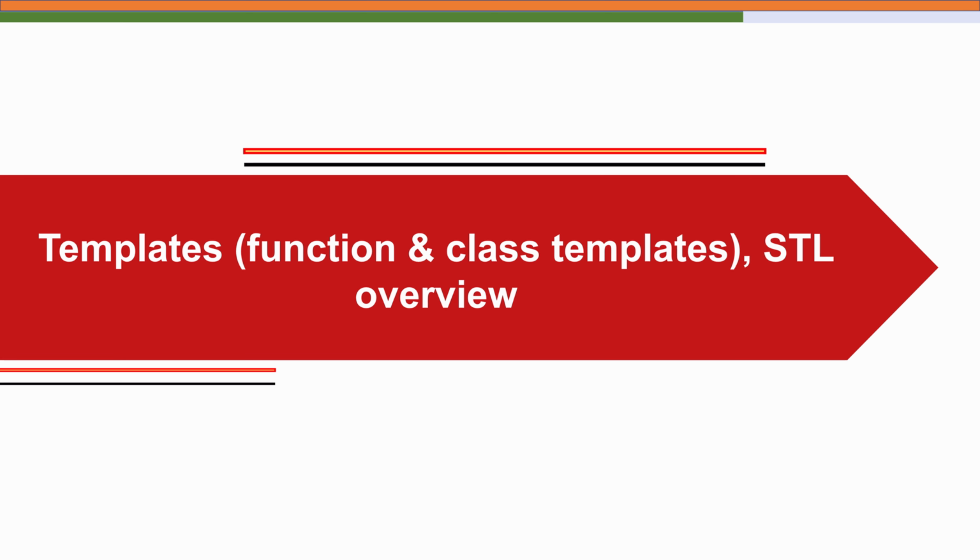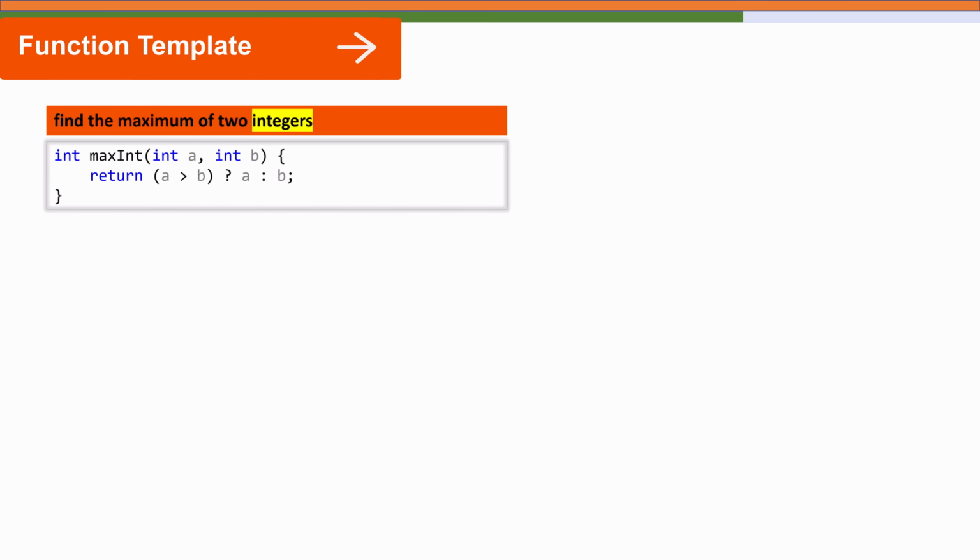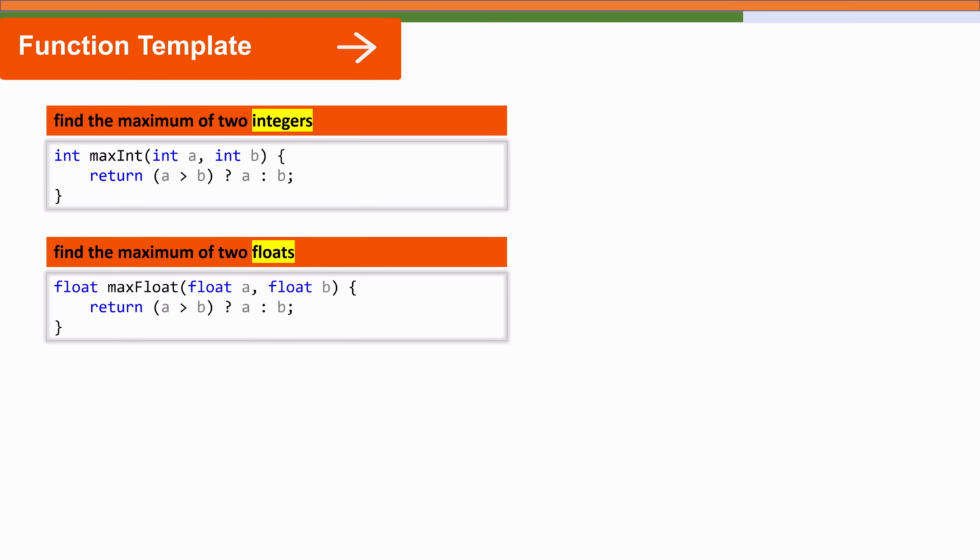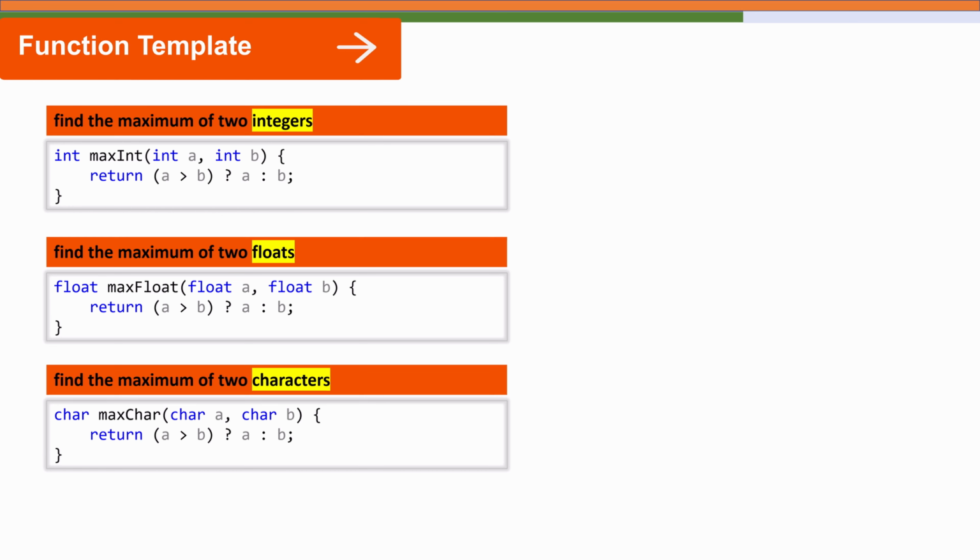Think of templates as blueprints for functions or classes that can adapt automatically to any type. For example, if you have a function to find the maximum of 2 integers and another to find the maximum of 2 floats, you do not need to write two separate versions. With templates, you can write one generic function that works fine with any data type, that is integers, floats, characters, or even user-defined objects, all using the same logic.